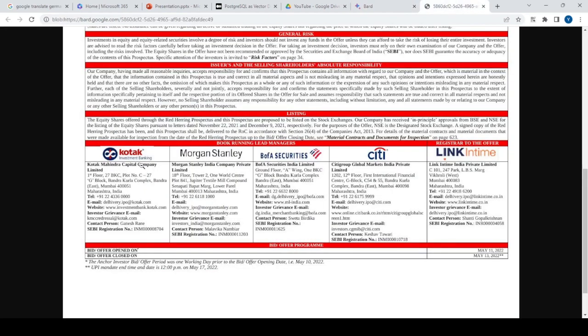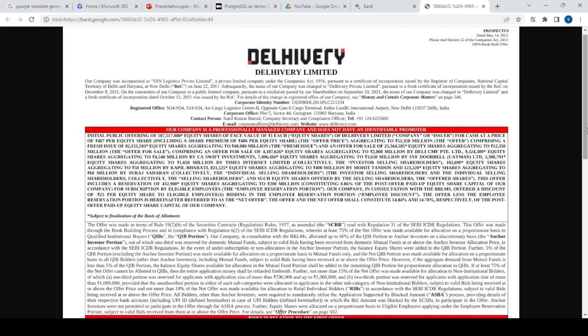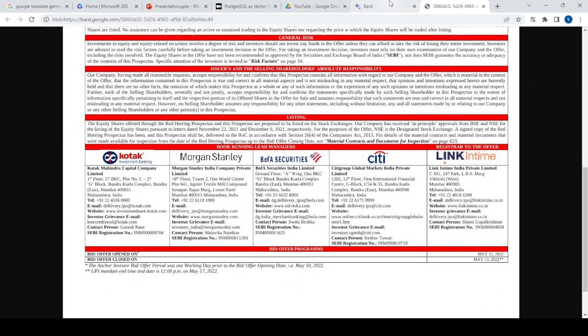So I think definitely it missed some. Maybe it missed this one and this one. But definitely it performed pretty much better. So let me also ask one last question, which is what is the bid offer close date? And it should give me May 13th.